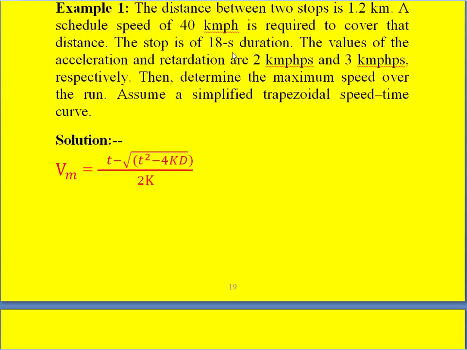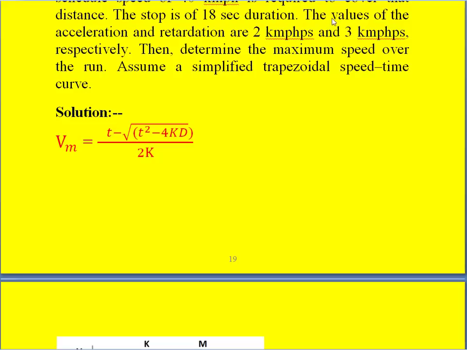The values of the acceleration and retardation, that is alpha and beta, are 2 km per hour per second and 3 km per hour per second respectively. Then determine the maximum speed over the run. Assume a simplified trapezoidal speed time curve.